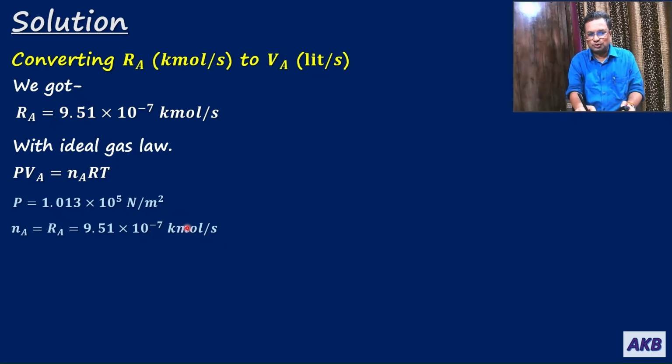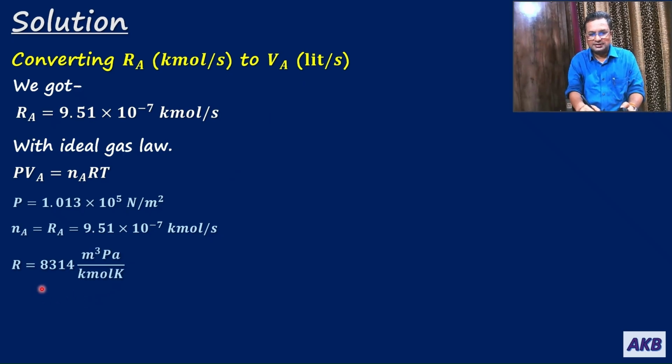So we are supposed to convert this kilomole per second to liter per second. The number of moles in this case is 9.51 × 10^-7, but we have a rate in kilomole per second. So if we use Ra in this equation, Va will be obtained first in meter cube per second, and then we will convert it to liter per second.